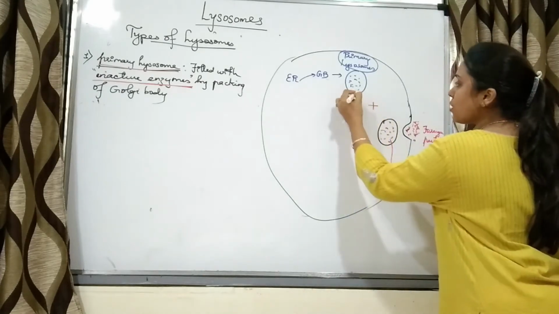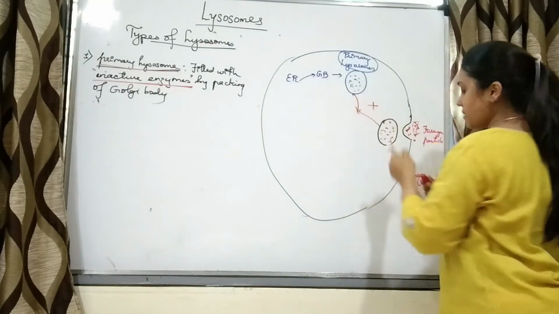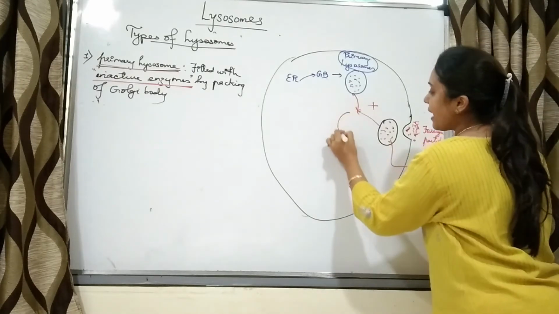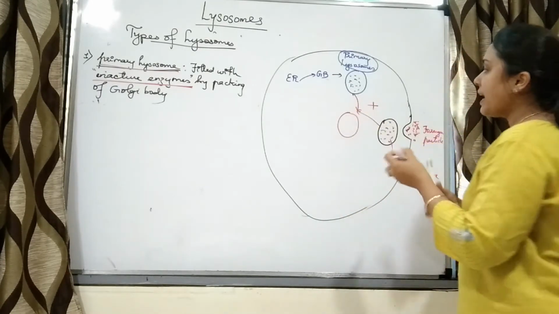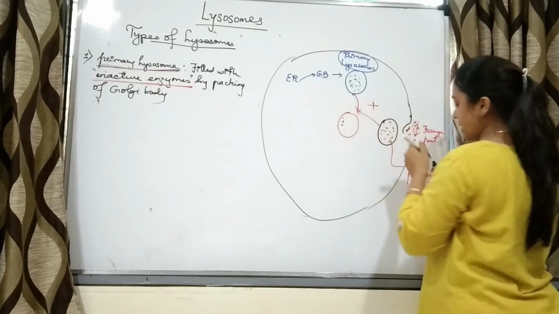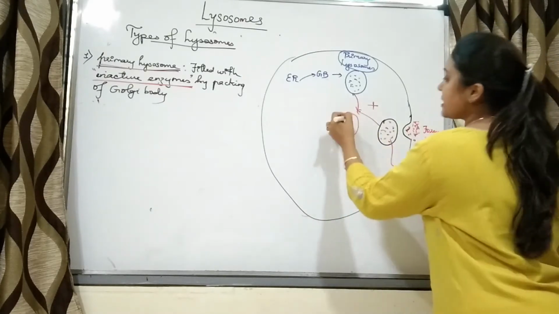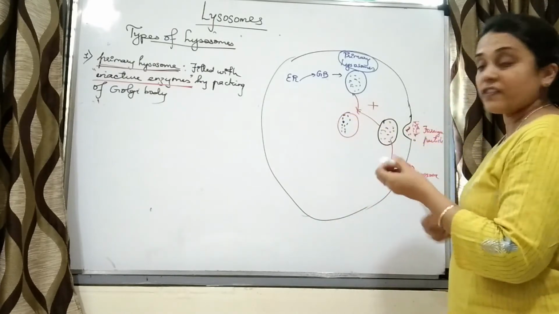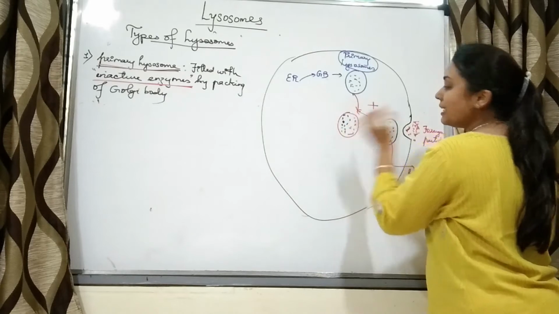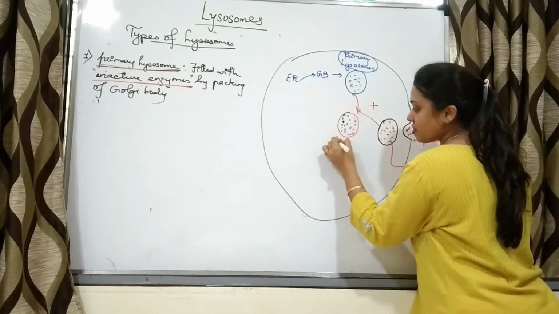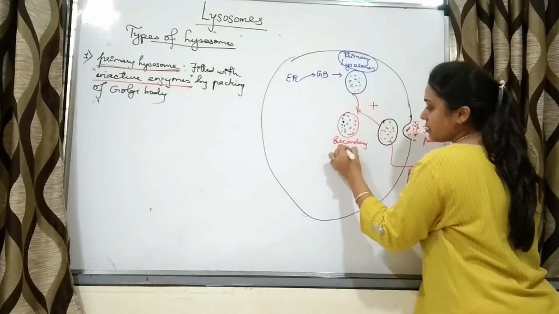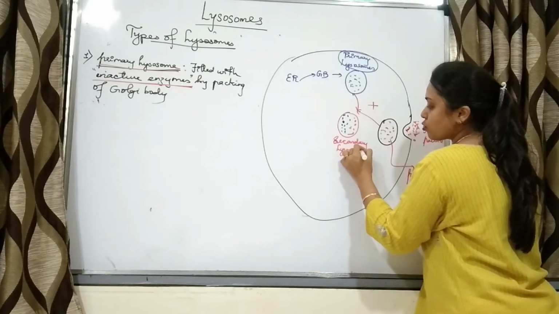Now if these two combine, the structure which is formed has enzymes also, and those enzymes are in their active form. So now the enzymes are in their active form, and it also has the foreign particles to be digested. This structure is called a secondary lysosome, right?